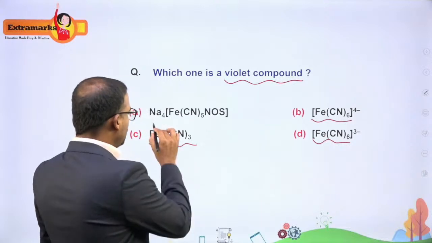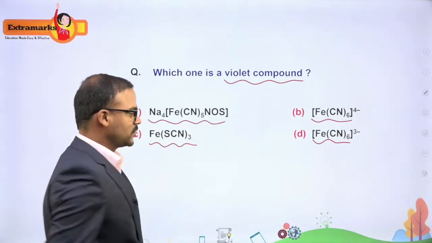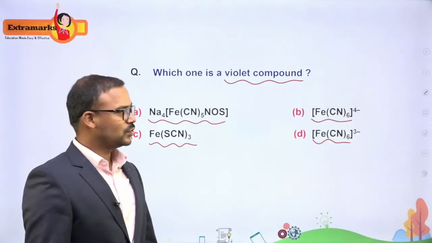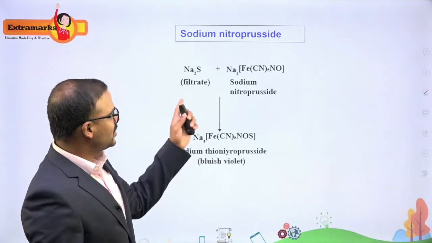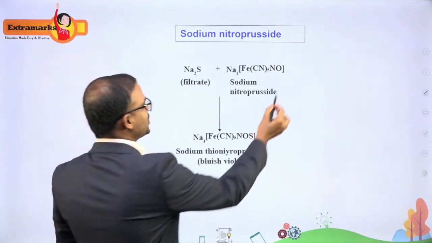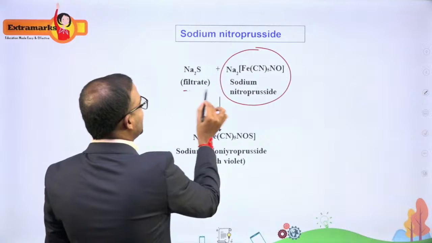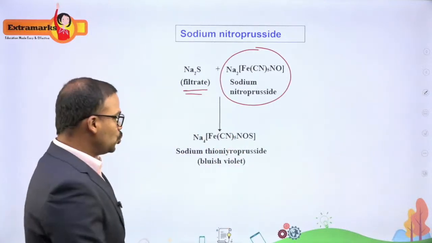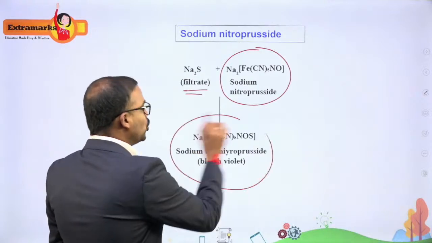But there is one molecule, this is called the nitroprusside. So sodium nitroprusside, which is violet in color. So that is my answer, and you will see this in this particular reaction where you use this Lassaigne test and add it to this reagent. So when you add this Lassaigne's extract to this sodium nitroprusside, you immediately get a bluish violet color.